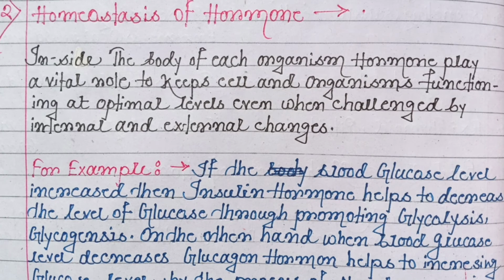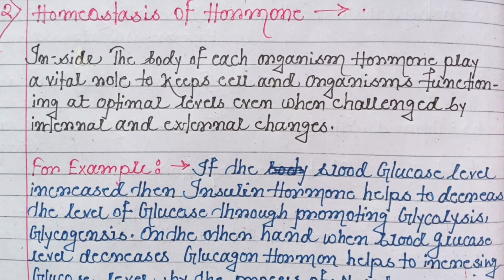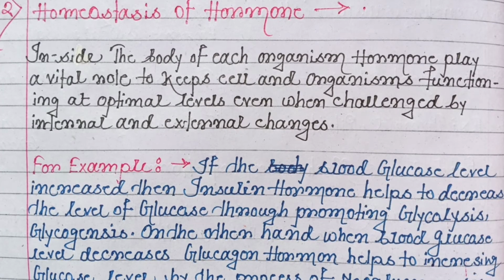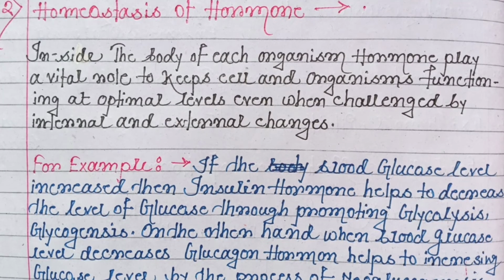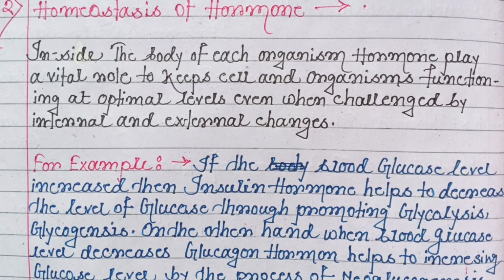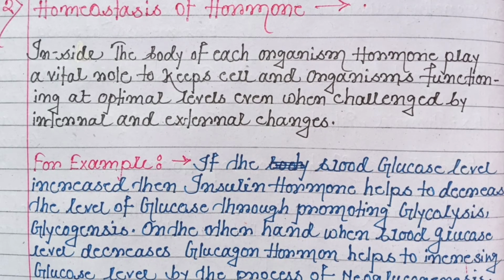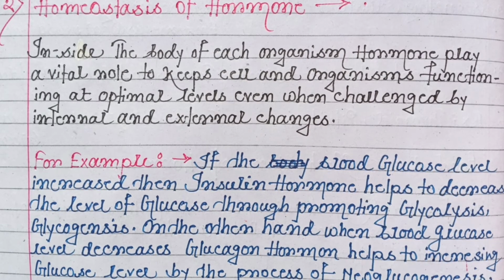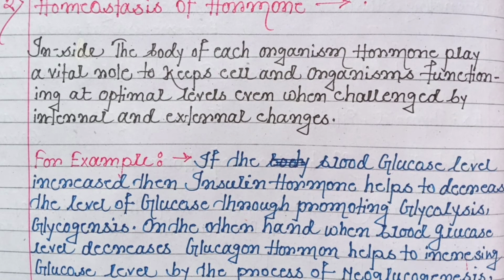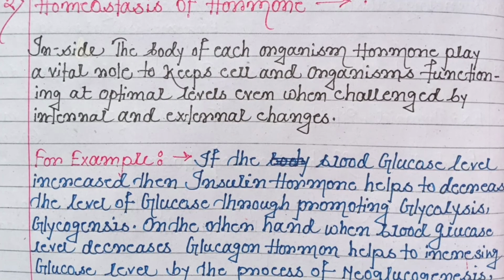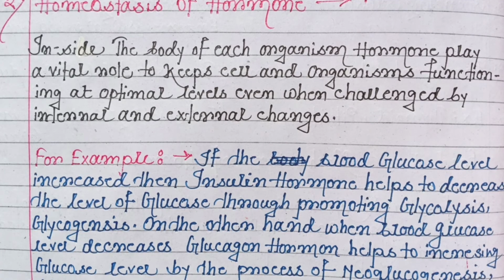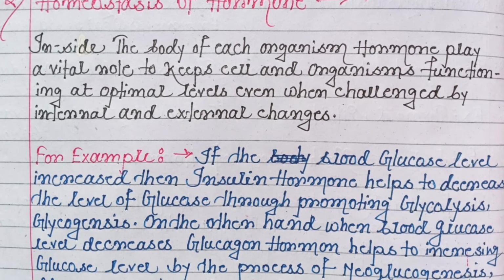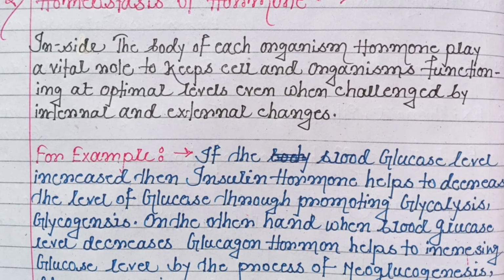Homeostasis of hormones. Inside the body of each organism, hormones play a vital role to keep the cells and organisms functioning at optimal levels, even when challenged by internal and external changes. For example, if the blood glucose level increases, then the insulin hormone helps to decrease the level of glucose by promoting the glycogenesis pathway.